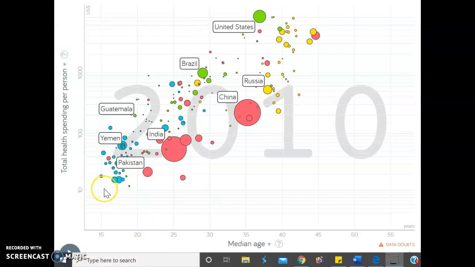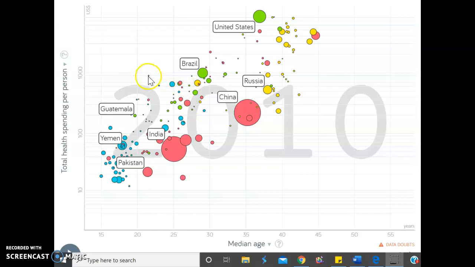This graph shows that there is correlation between healthcare spending per person and median age. As you can see, there's a positive trend, meaning that the higher the median age is, the more healthcare spending you probably use or spend. There are a few countries that don't follow the general correlation, but it's still there. You could still see it.